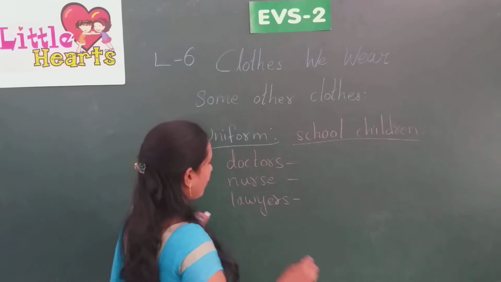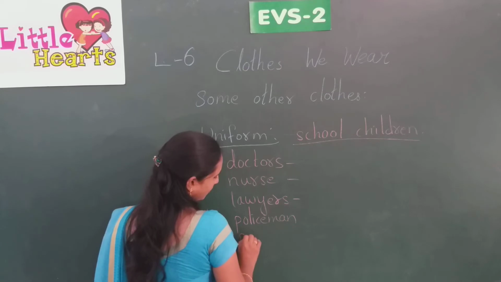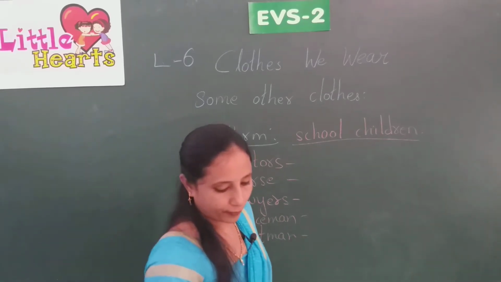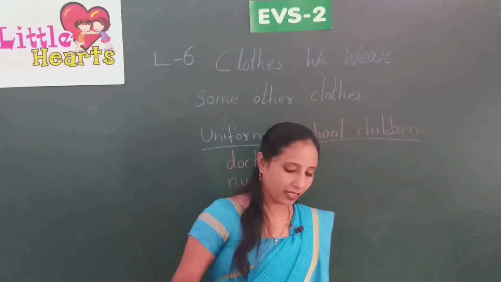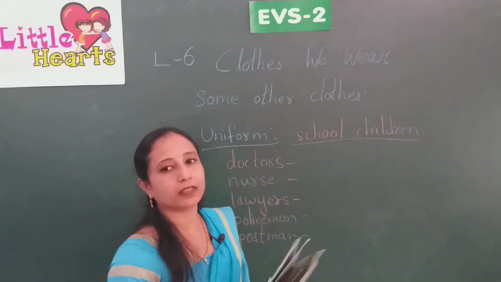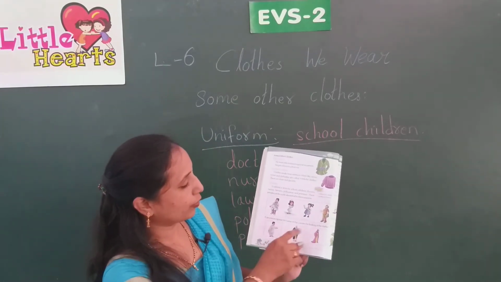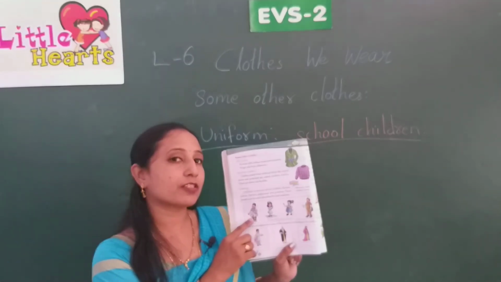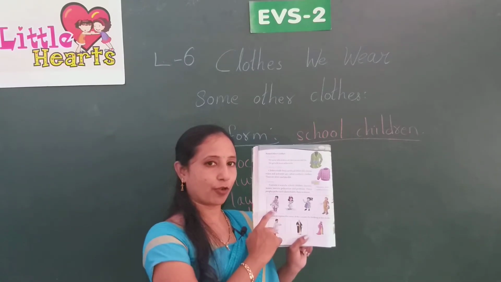And the policeman, postman also have their own different uniforms. See, the people you can easily identify by their uniform. So why are these uniforms given to different professions? So that you can easily identify them. So look here, people who wear uniforms. By looking at him, he is also wearing a stethoscope, so he is identified as a doctor.